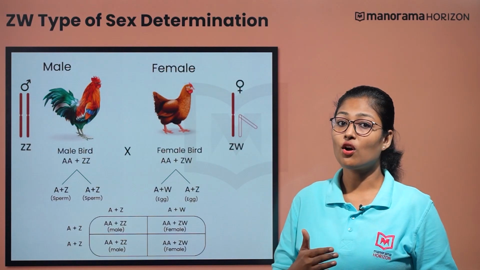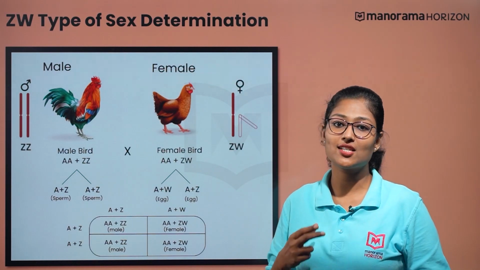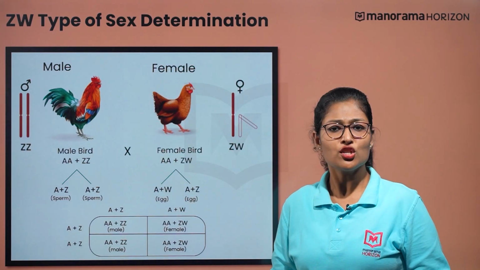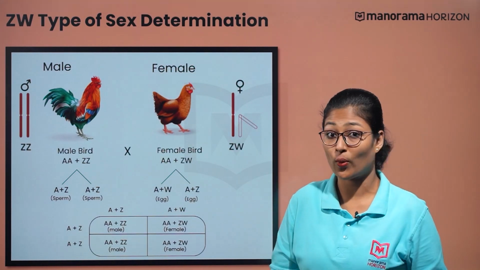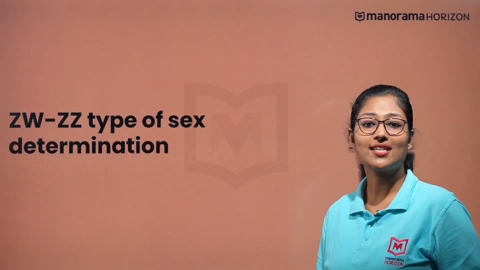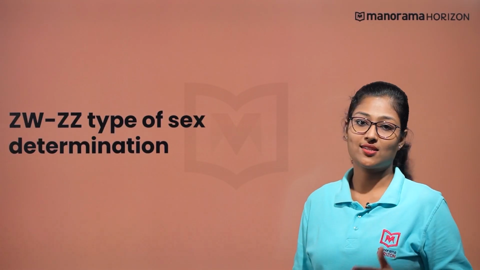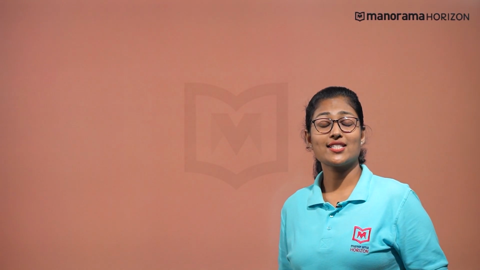Now that we have talked about some common mechanisms of sex determination in insects and birds, can you tell what determines the sex of squabs? The answer is ZW type of sex determination. Knowing the XO, XY and ZW type of sex determination, can you tell which one of these mechanisms is operative in humans? Do you think humans have some novel type of sex determination that is different from the ones that we have discussed so far? Now, let us summarize the different types of sex determination in lower organisms.